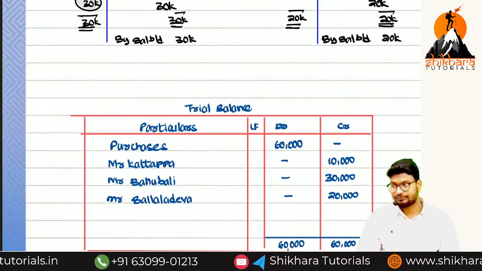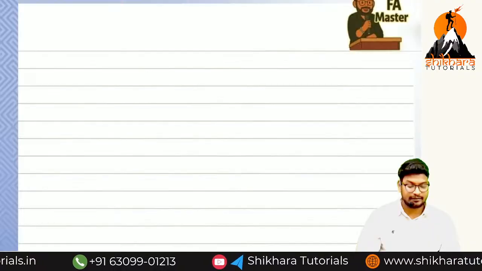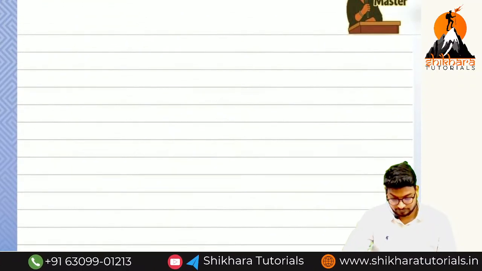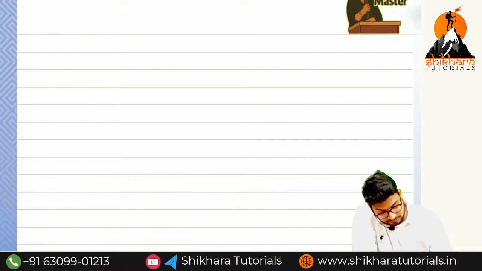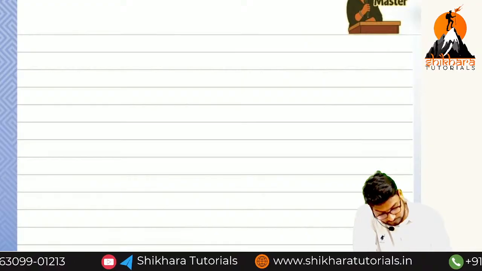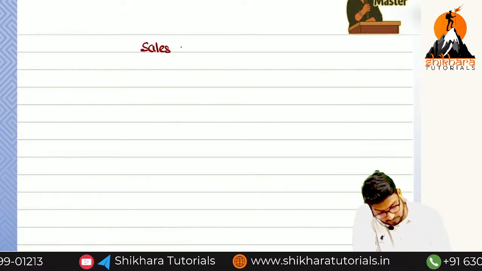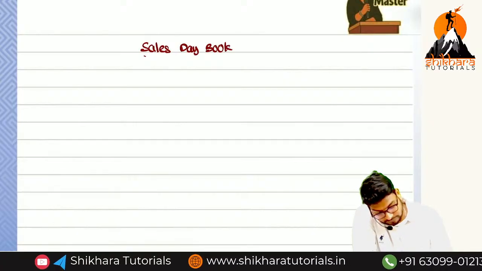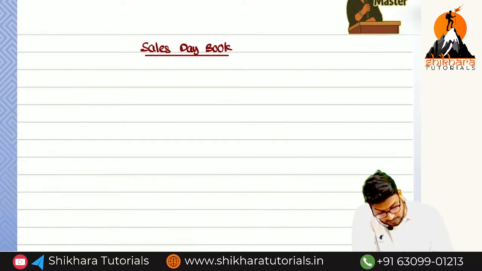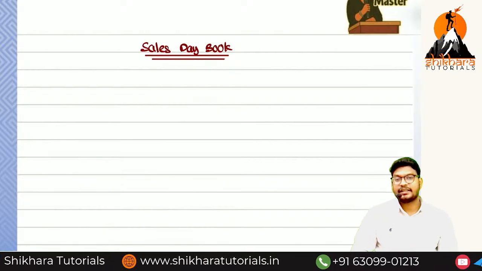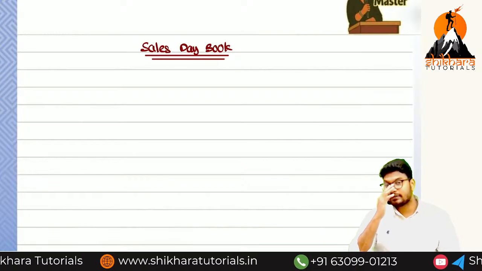Completed? So next, put the heading sales day book. What are the transactions recorded here? There only credit purchase of goods we have recorded.